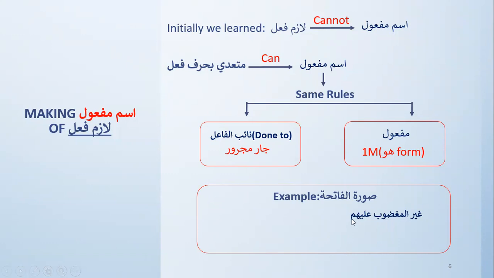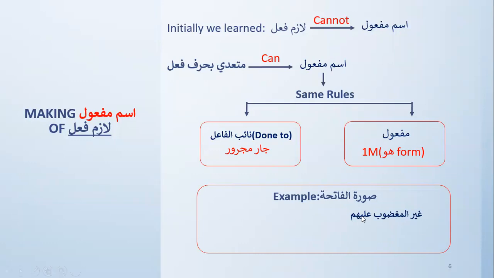So, ghadiba means he was angry. Now, you cannot say ghadibahu, he was angry him, or he was angry it. There has to be ghadiba alayhim, he was angry at him. You have to add ala in order to add a detail that who was he angry at.